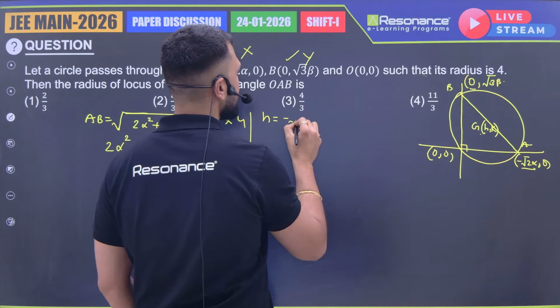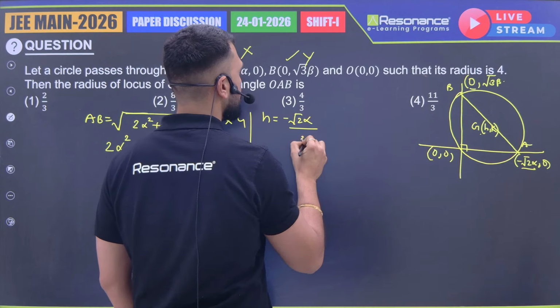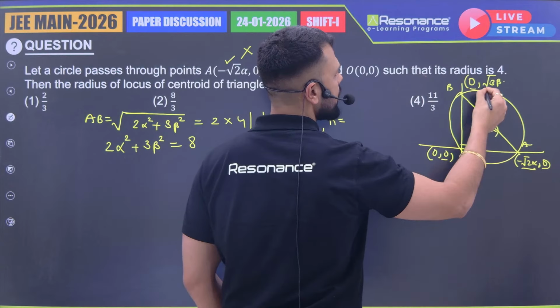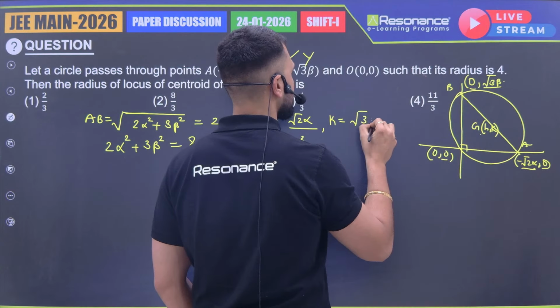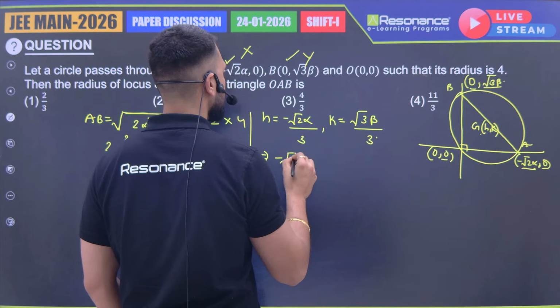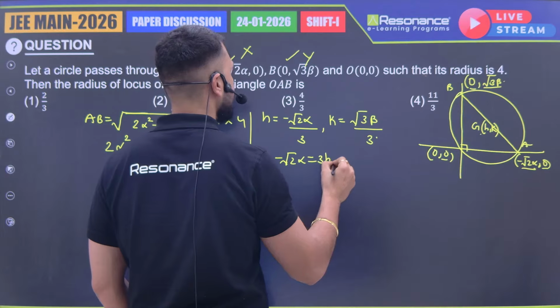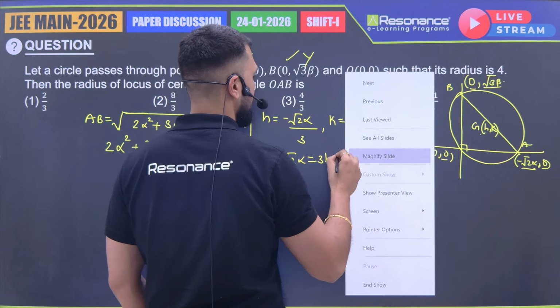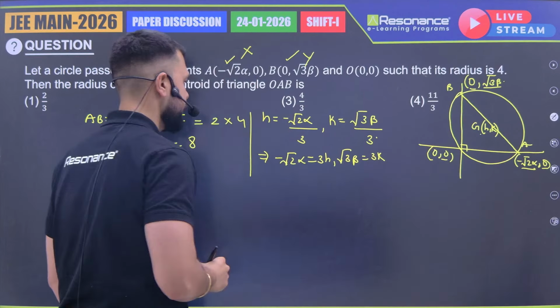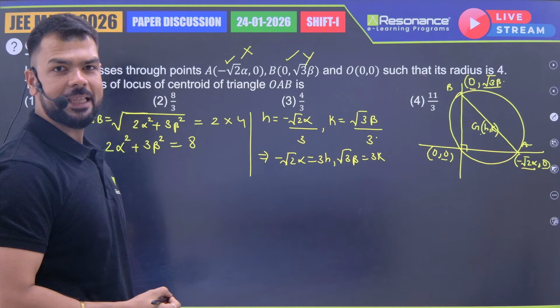So we get minus root 2 alpha by 3, and k will be similarly 0 plus root 3 beta by 3. So from here I will get minus root 2 alpha is equal to 3h and root 3 beta is equal to 3k.